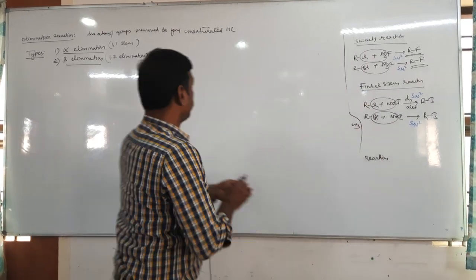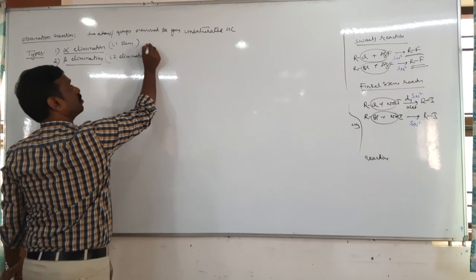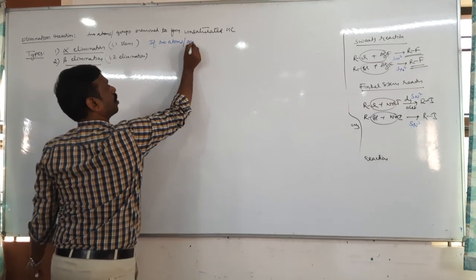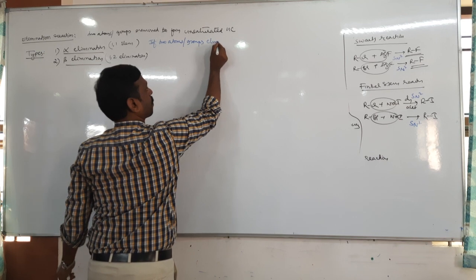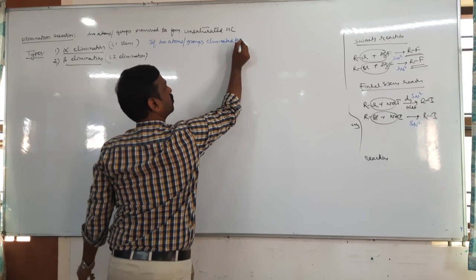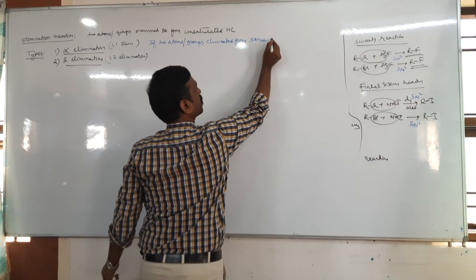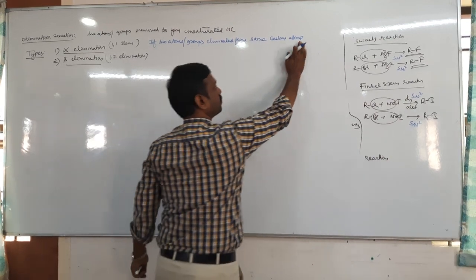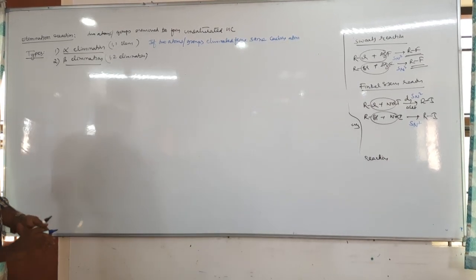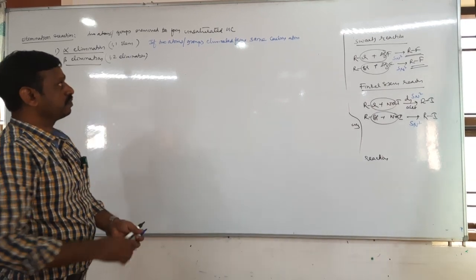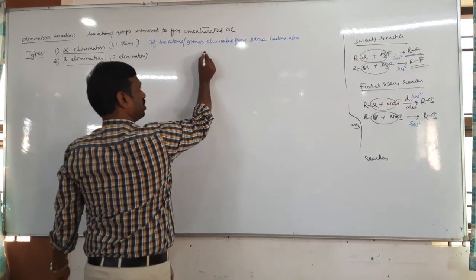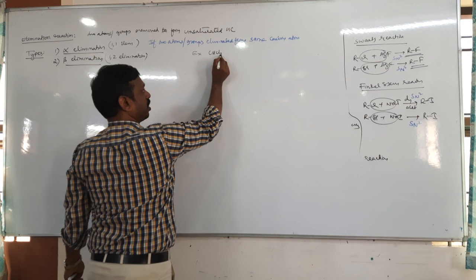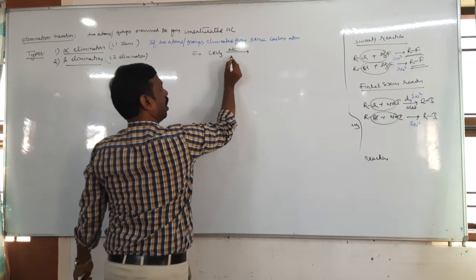So if two atoms or groups are eliminated from the same carbon atom, it is called alpha elimination. For this, an example is chloroform, CHCl3. It reacts with alcoholic KOH.